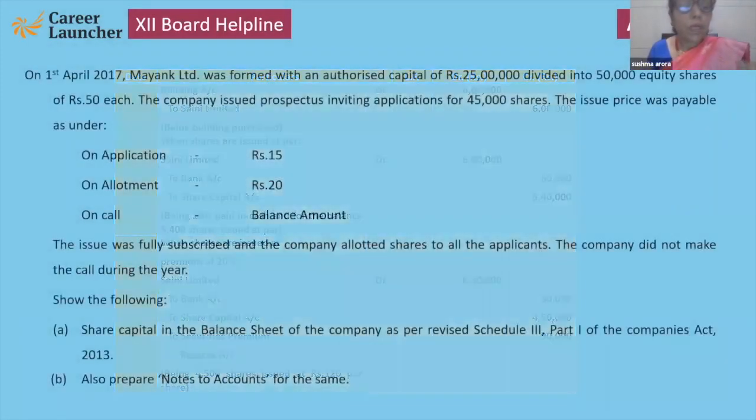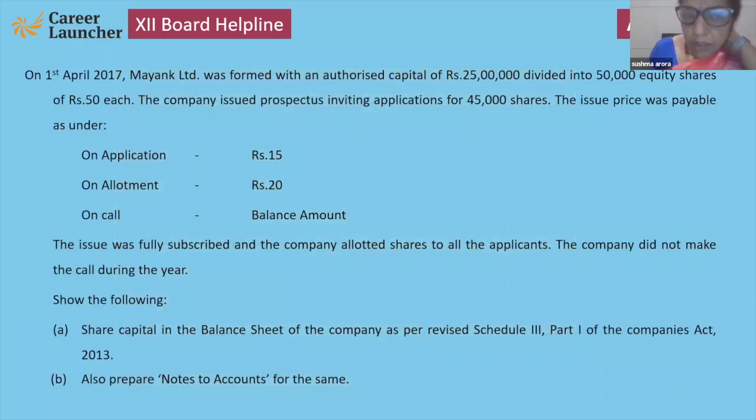Next question. On 1st April, Mayank Limited was formed with the same capital as the previous question, and the application is 15, allotment is 20, balance on call. But here the company did not make the call. Now you have to show the balance sheet as per Schedule 3 of the Companies Act. Prepare notes to accounts as well. Don't make the general entries. They will give you marks only if you make the balance sheet.